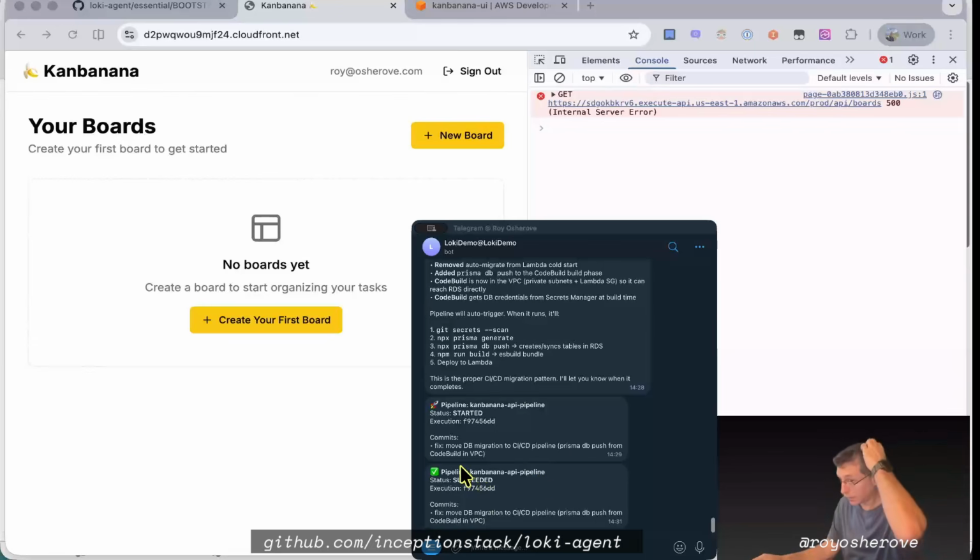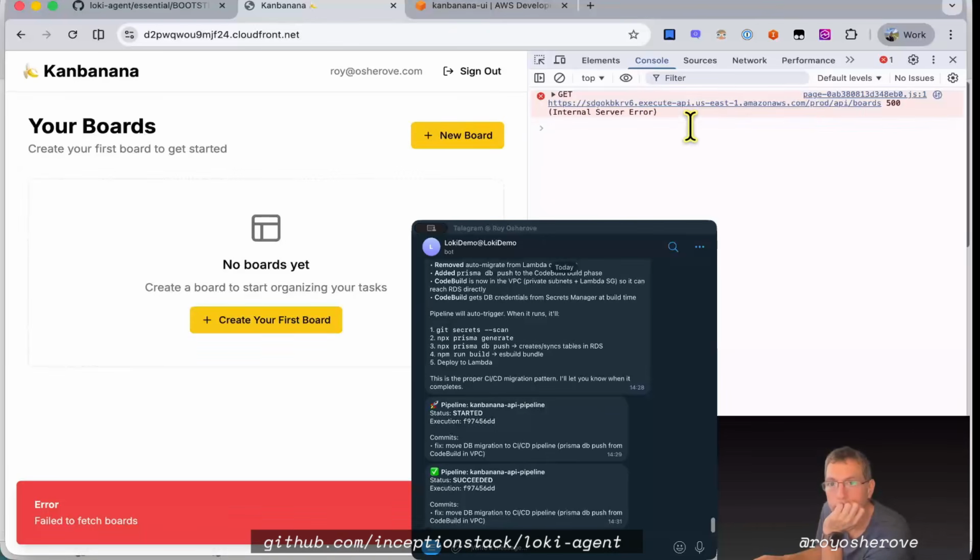Okay, so the CI succeeded. Let's see what happens. I don't know what's going to happen at this point. Okay, still an API server error. Try using the website again. Let's see.